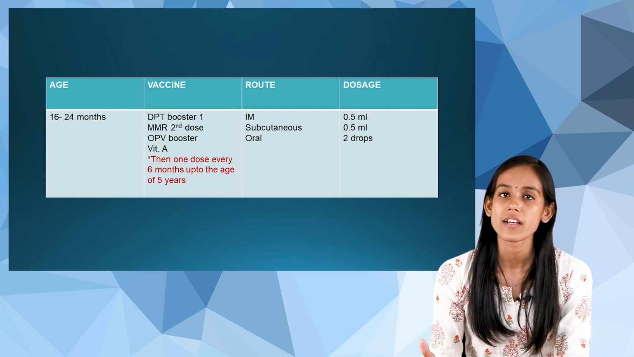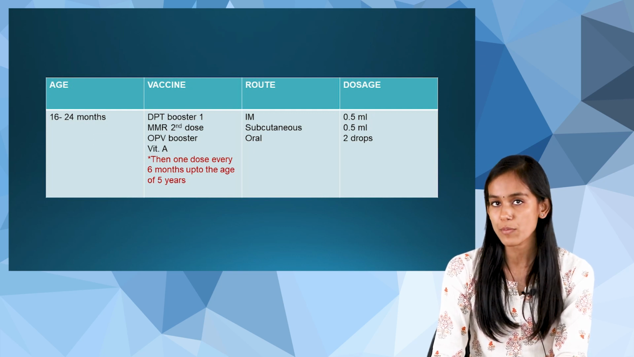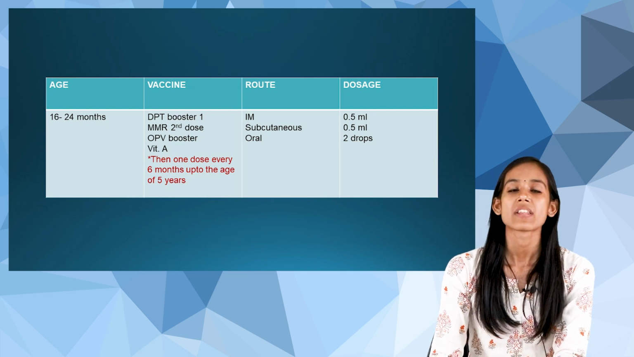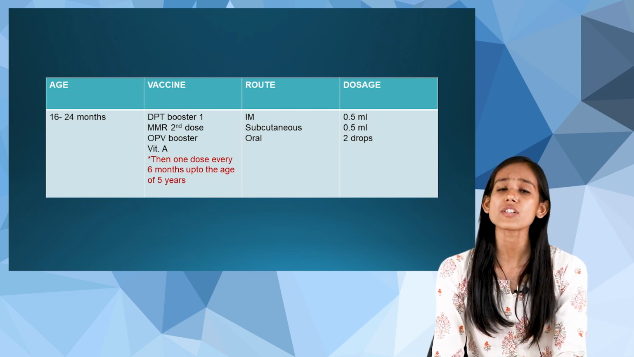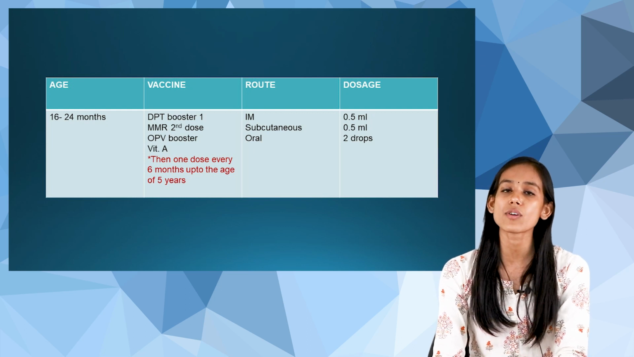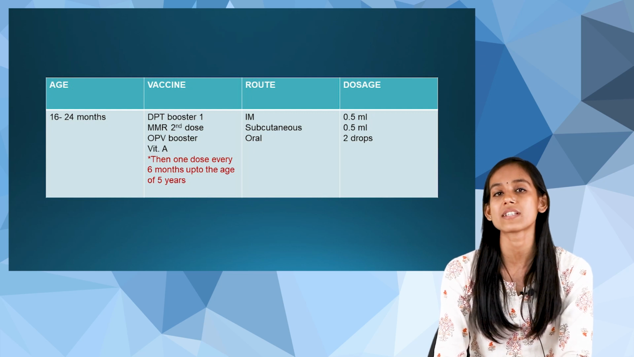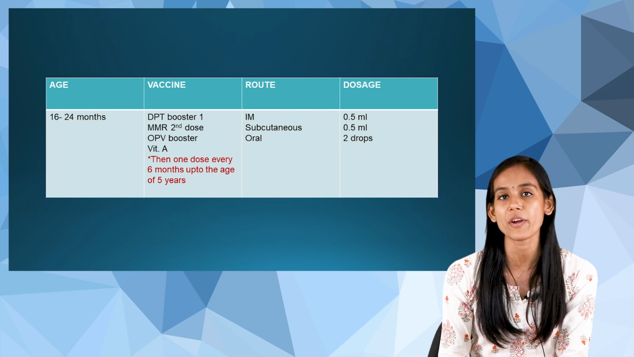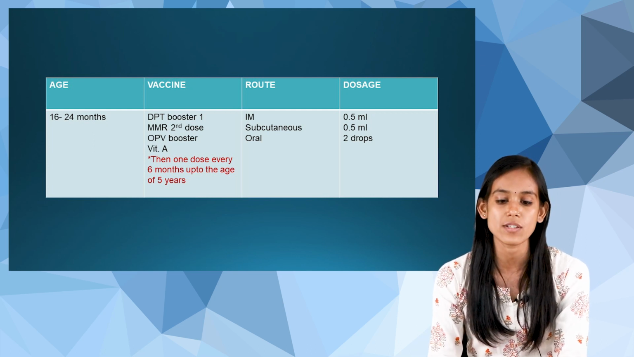And the dosage is 0.5 ml. With this, we are also going to give OPV booster. The route and the dosage is same. And along with that, we are going to give the second dose of MMR. So for MMR, as we saw at the previous dose, the route will be subcutaneous and the dosage is 0.5 ml. So that will be same in this case also.